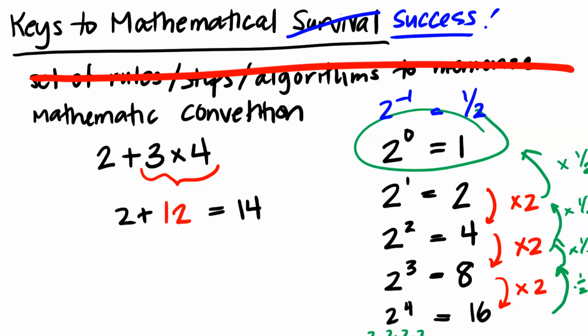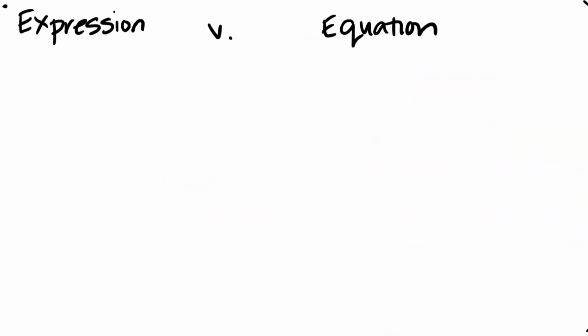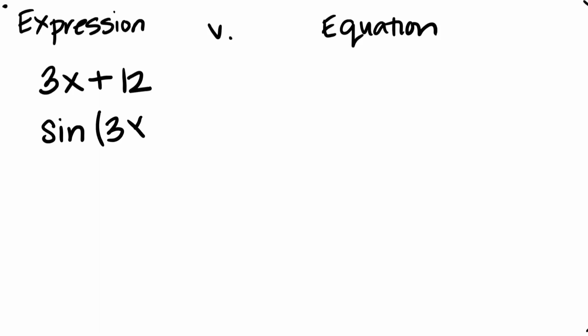So the second rule is noting the difference between an expression and an equation and what we can do differently in each situation. An expression is just any mathematical notation that doesn't have an equals or an inequality symbol. A very simple example would be something like 3x plus 12. That's an expression. We're going to see a lot of expressions in trig that have trig functions. So something like the sine of 3x plus 12 would still be an expression.